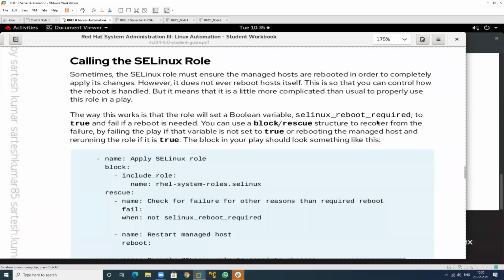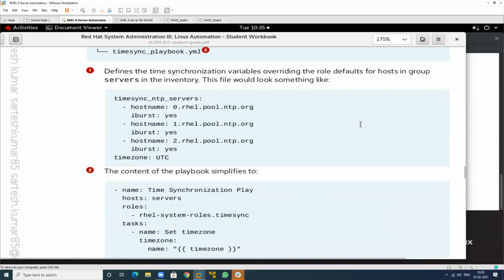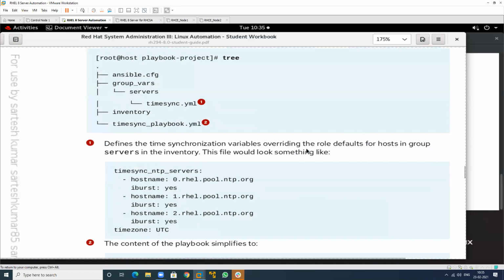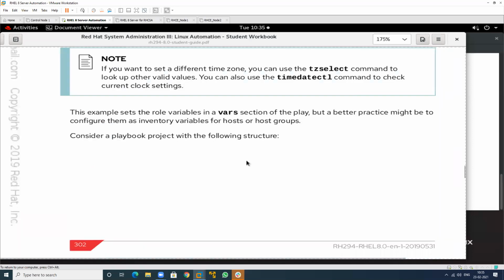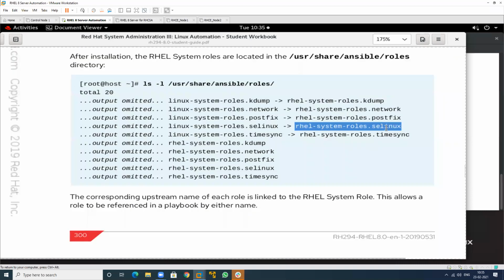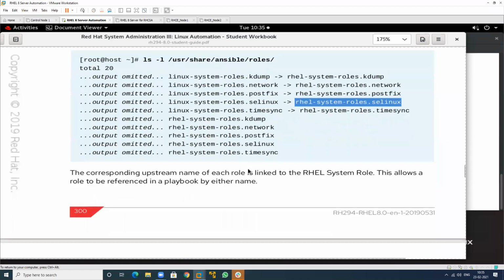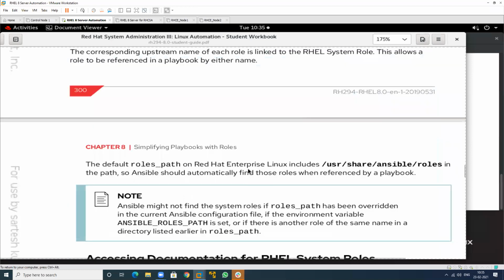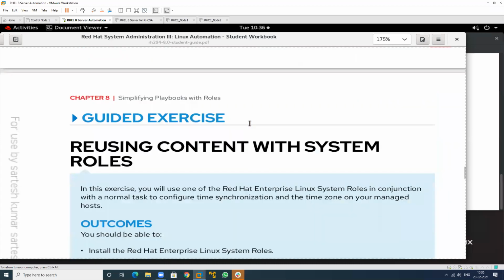This particular role structure, this one. This is the role structure related to SELinux. rhel-system-roles.selinux. So we can use this. So we have one example related to an exercise of this. So how to use this exercise? So this is my guided exercise.